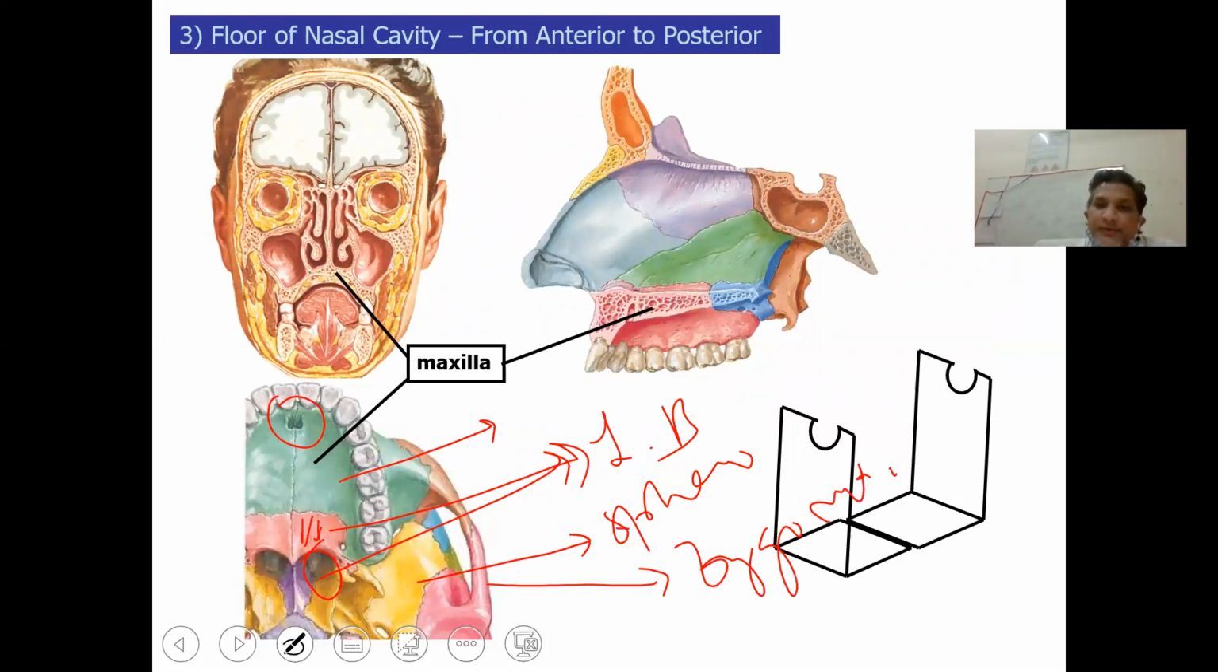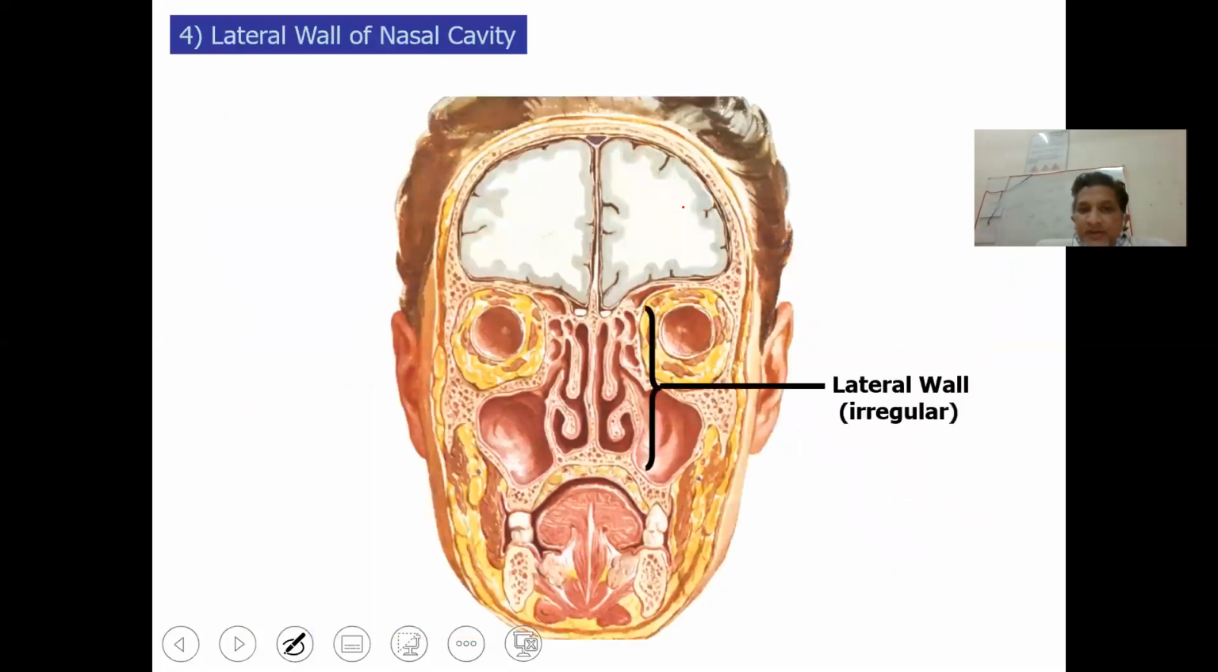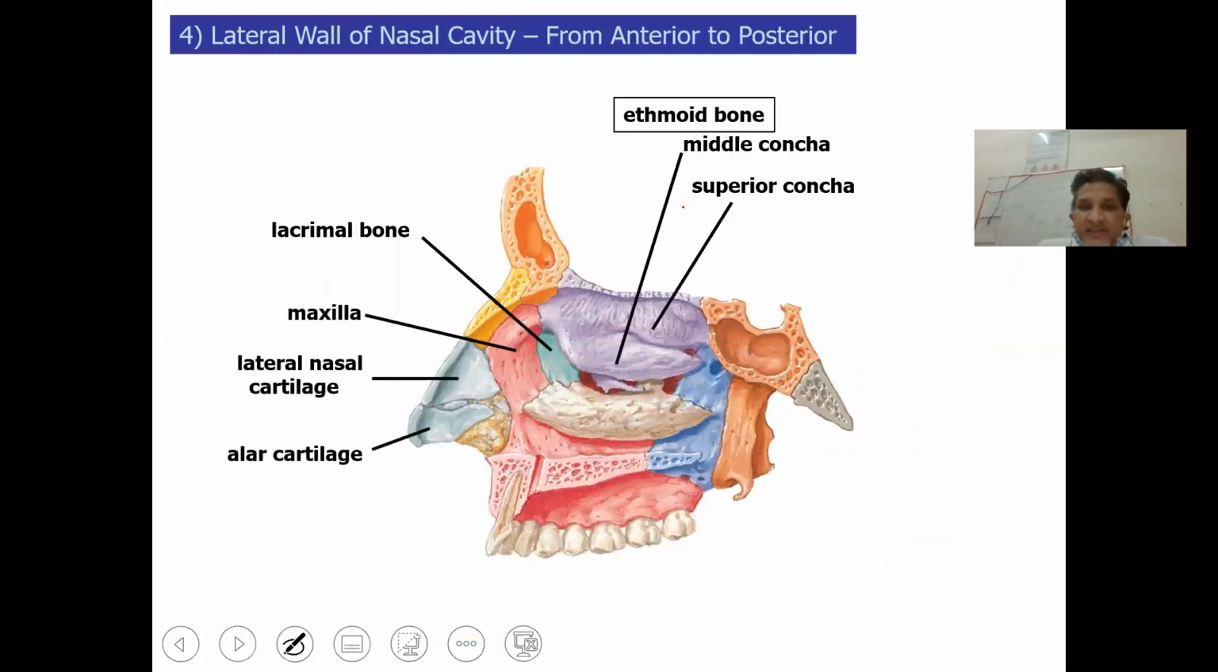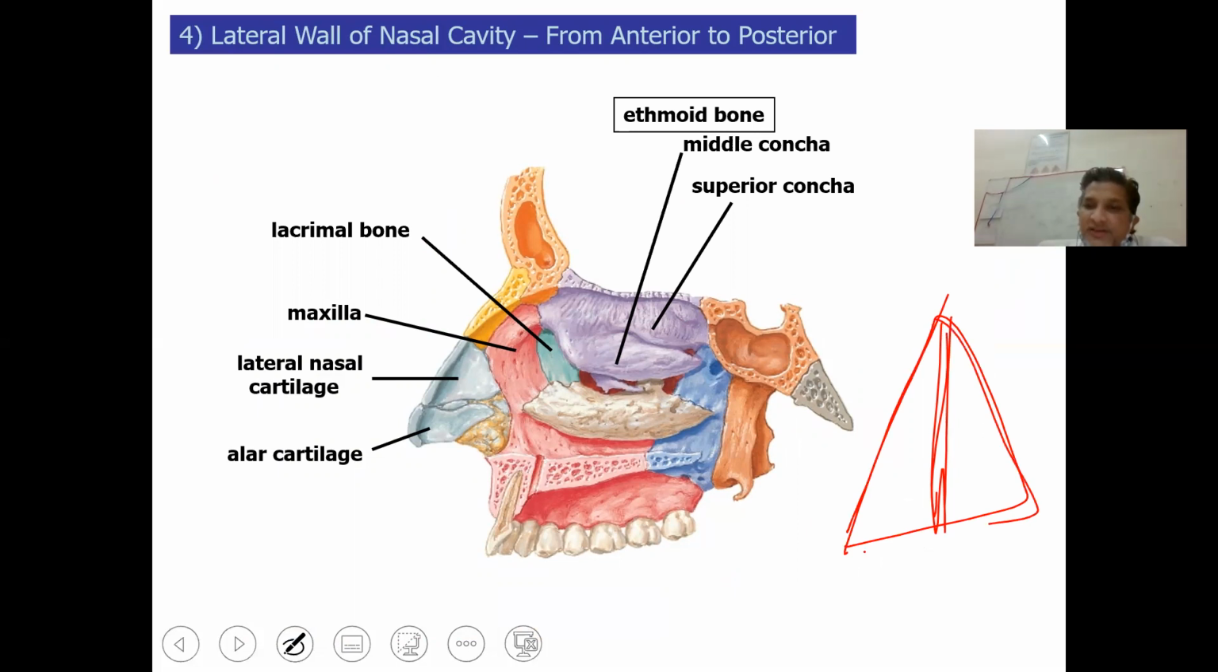Zygomatic bone. These are olfactory neurons. This is the lateral wall of the nasal cavity. Septum we have already discussed. So in the nasal cavity, this is the septum, and these two are the lateral walls. This is the floor, and this is the roof.